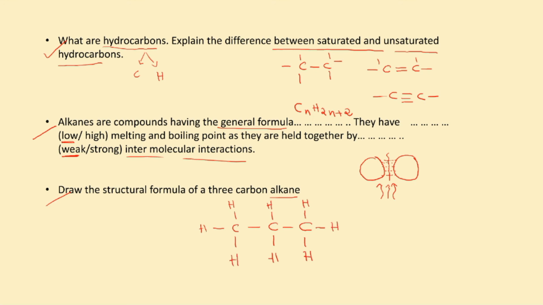3 carbon atoms are there, right? So the root word will be prop. As it is an alkane, the suffix will be ane. Propane. Got it, no?